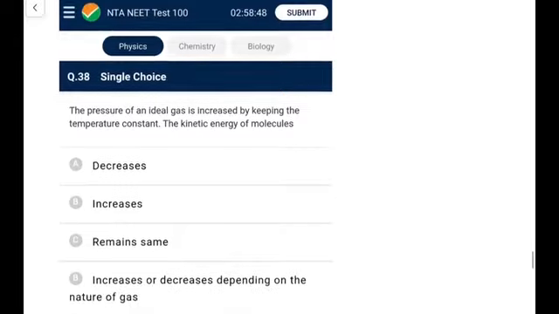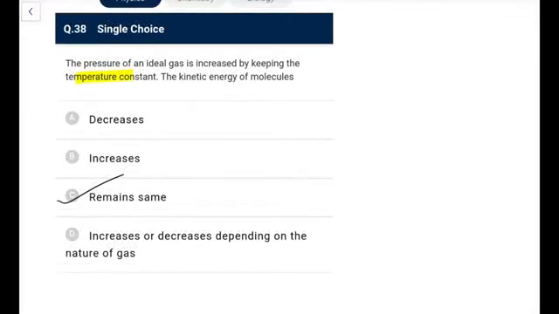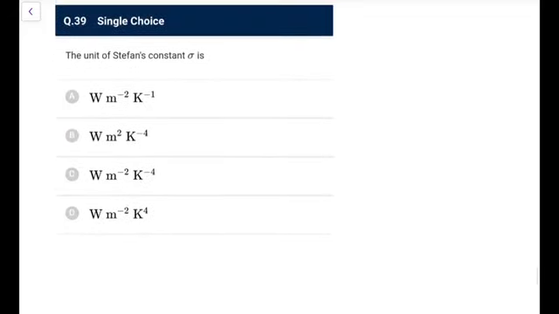Next, the pressure of an ideal gas is increased by keeping the temperature constant. So temperature is constant, so kinetic energy will remain same, because kinetic energy depends only on the temperature. I don't know how the NTA has given answer increases, that's a standard concept. We know the energy depends only on the temperature, that is 3 by 2 kT typically that you write it, so it is going to remain same. The answer given by NTA is surely wrong.